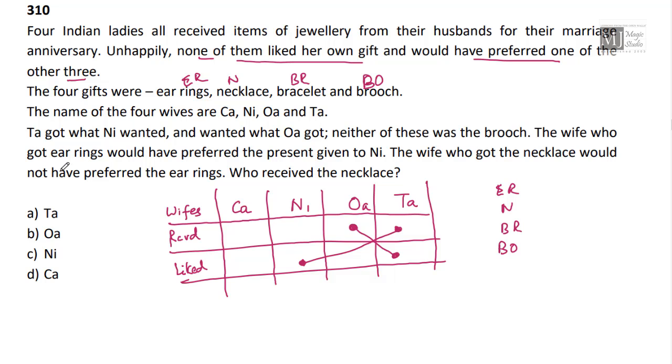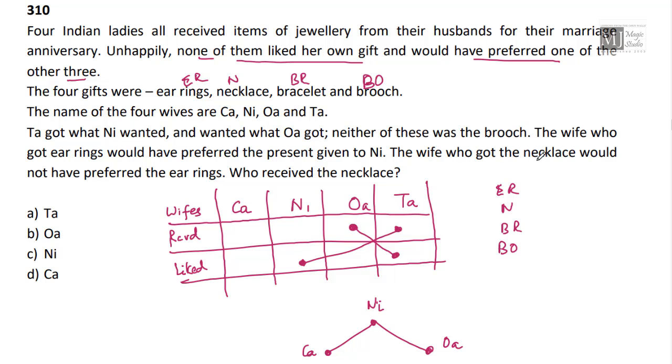The wife who got earrings would have preferred the present given to Ni. So whatever Ni have received would have been wanted by either O or Ka. The wife who got the necklace would not have preferred the earrings.